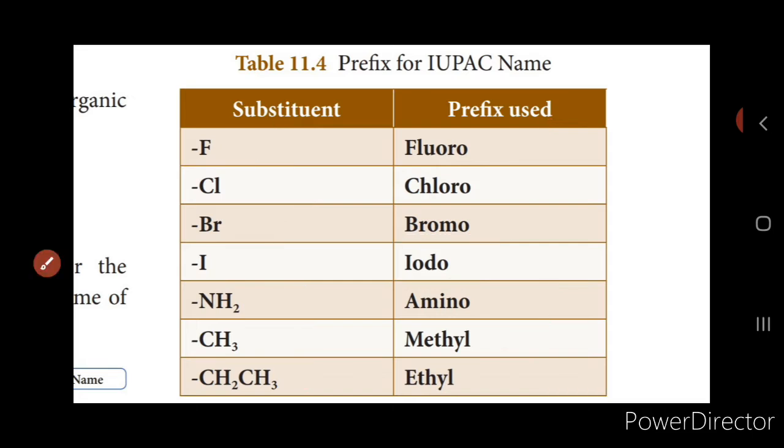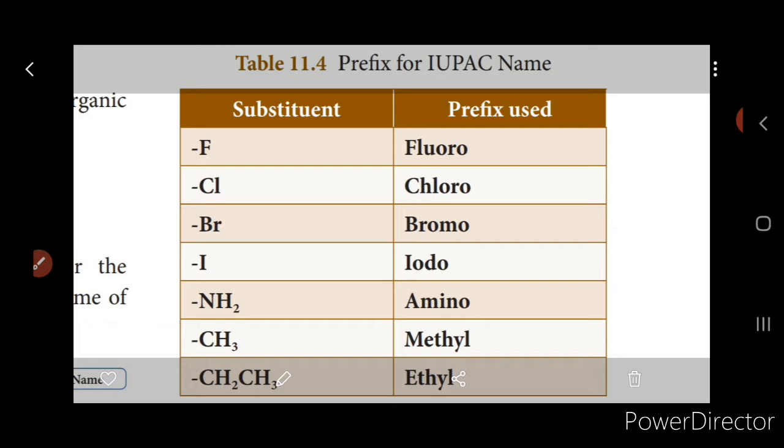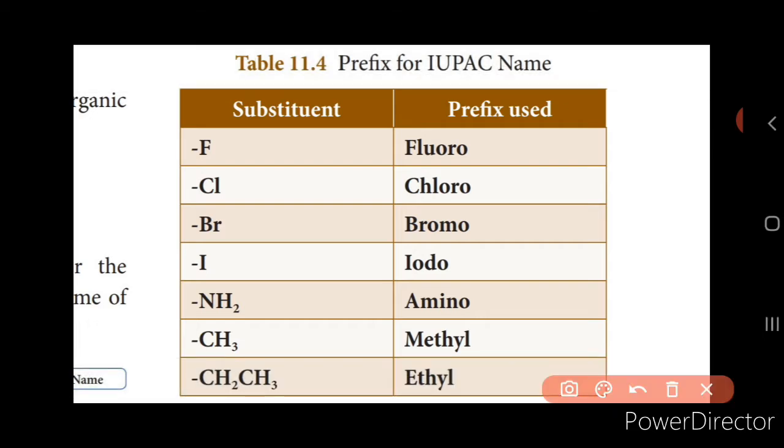So depending upon the substituent, the appropriate prefix will be used.